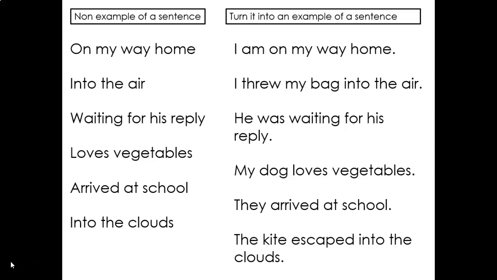Into the air. I threw my bag into the air. So I can circle my subject, I, and my verb through. So again, if you're self-marking, you could possibly just look at your work and underline your subjects and circle your verbs to make sure they're correct.